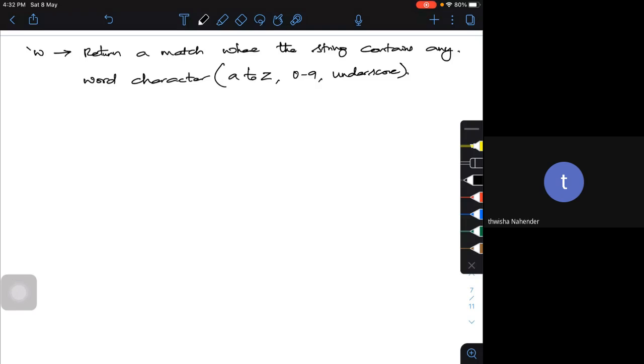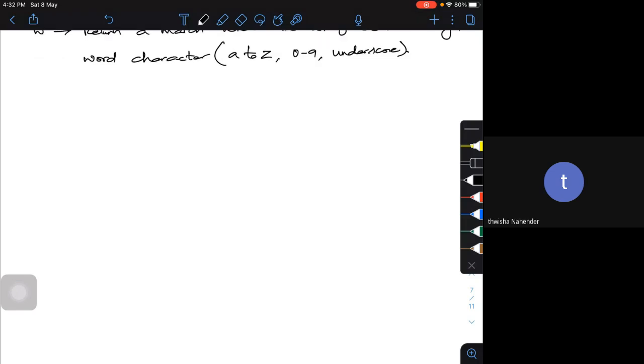Now, say for example, if I take the same string itself and give some letters, some number in it, and an underscore is also there in that particular string, then I will use it.